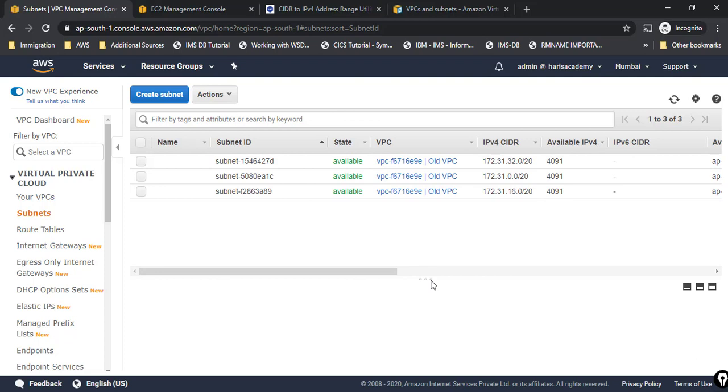So that's all for today. Maybe in the next section we will see how to create a VPC and all the subnets, route tables, internet gateway, everything step by step in a manual process.